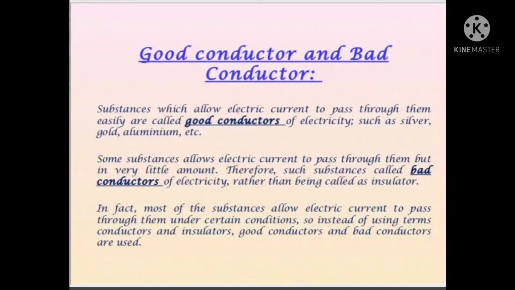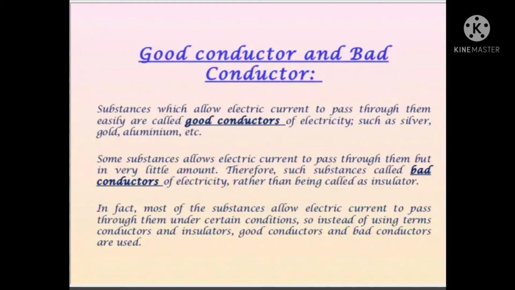Good conductors and bad conductors. Substances which allow electric current to pass through them easily are called good conductors of electricity, such as silver, gold, aluminium, etc. Some substances allow electric current to pass through them but in a very little amount.